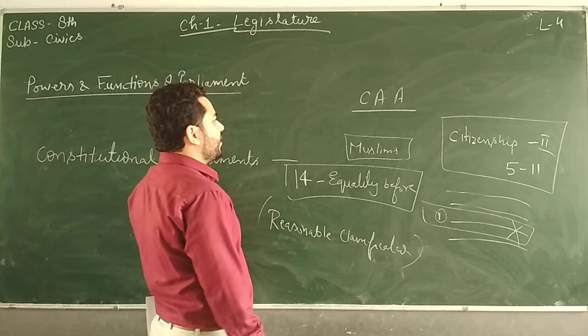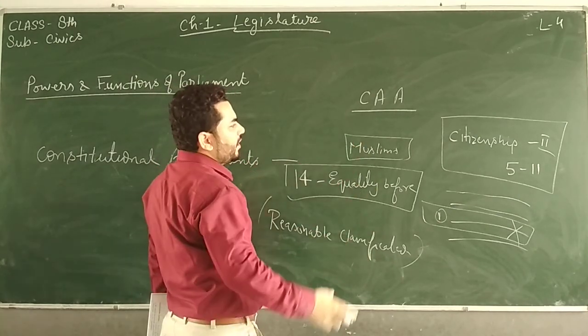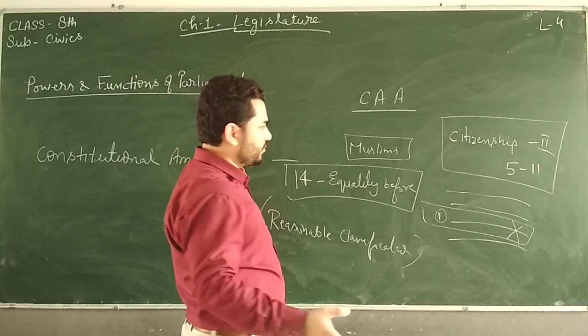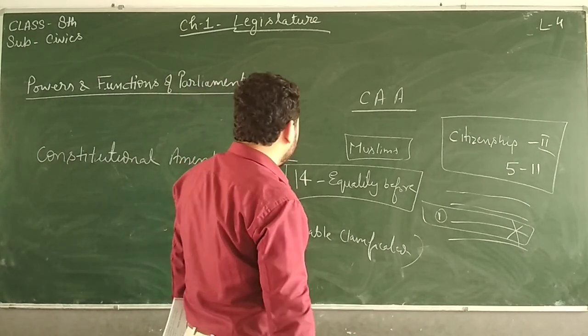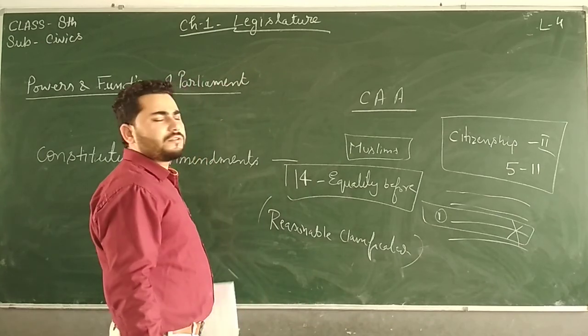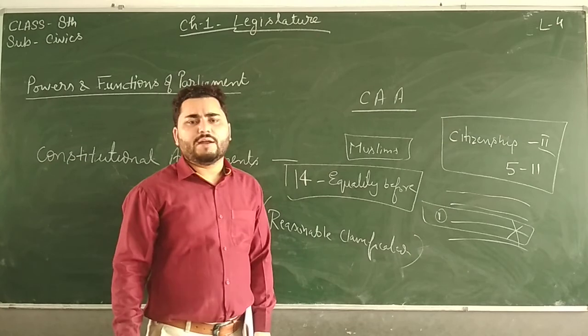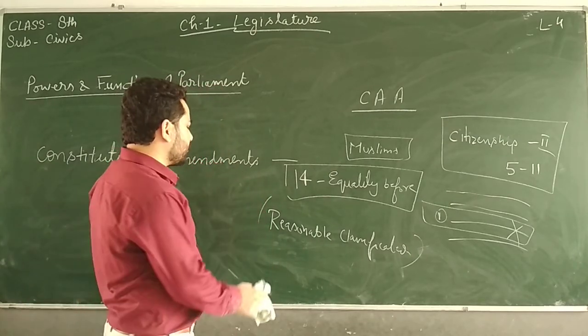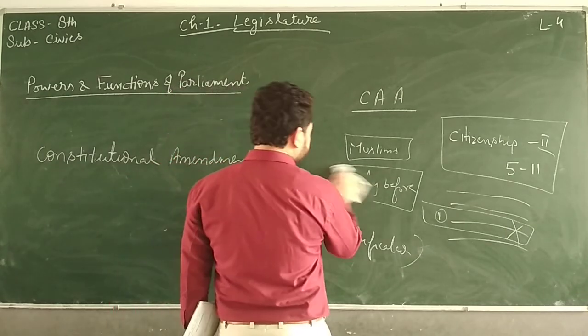One group was saying that it is against the basic structure of the Constitution, as it is violating one of the fundamental rights. Other people were saying that it is not violating any fundamental right. So it was a very controversial bill, and many riots took place because of it.